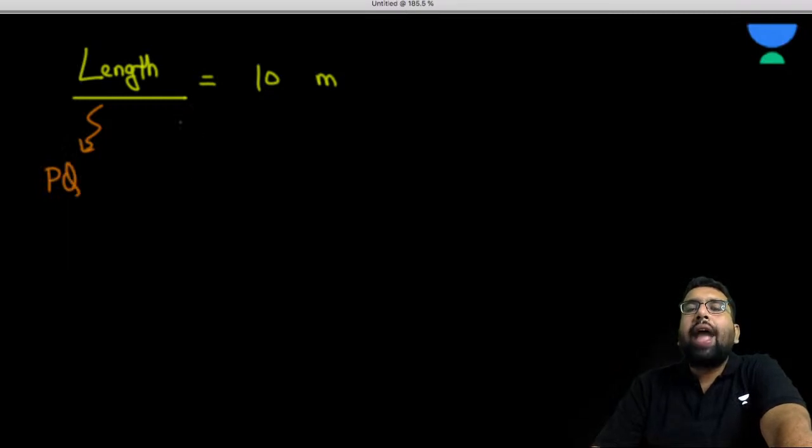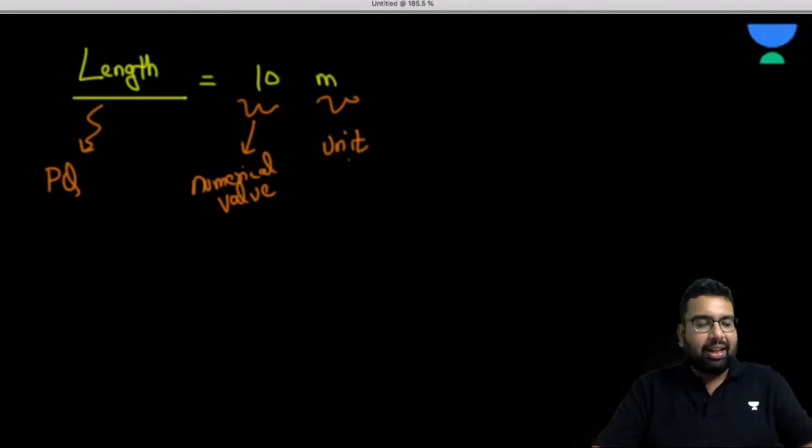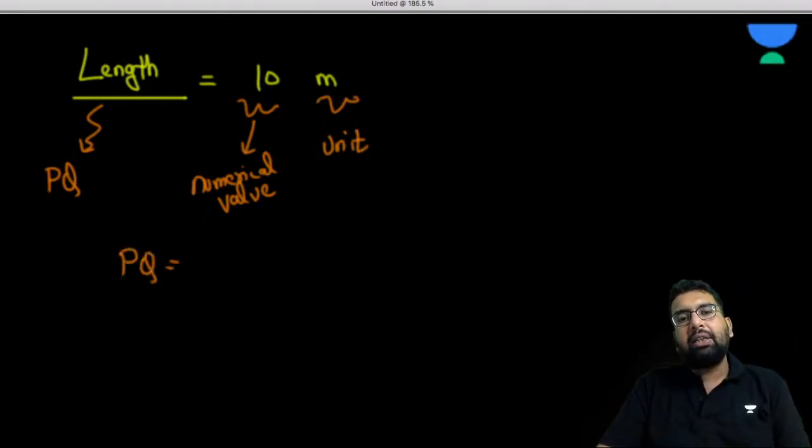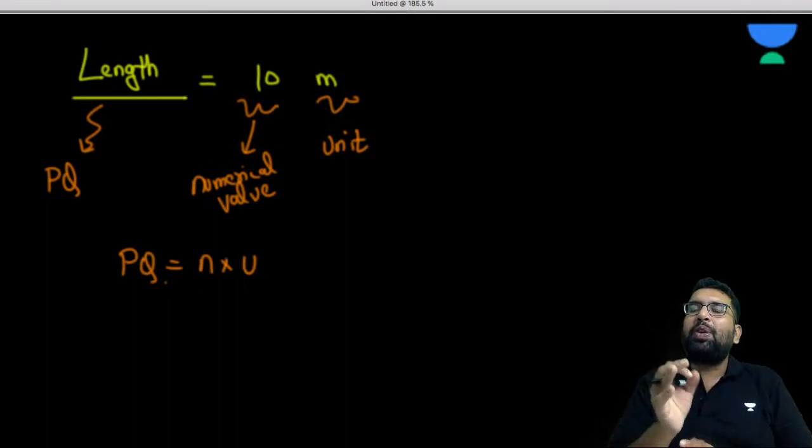Now to describe this physical quantity, you require a numerical value, and this is the unit. So simply, any physical quantity consists of two things: one is the numerical value and the other is the unit. And in this chapter we are going to focus on the unit.